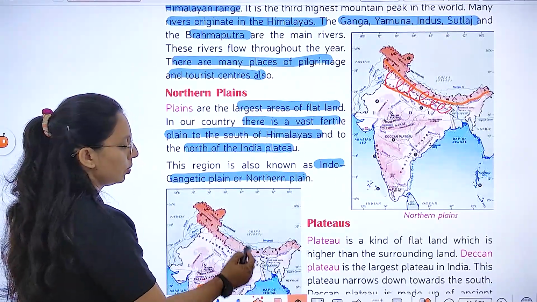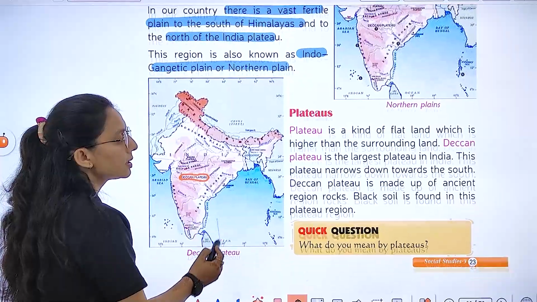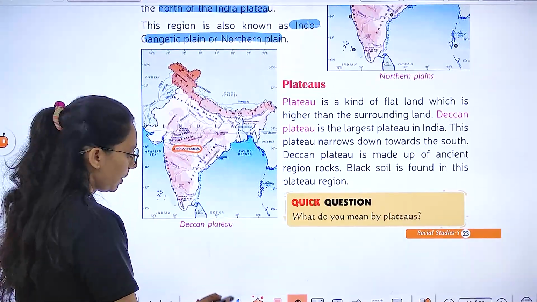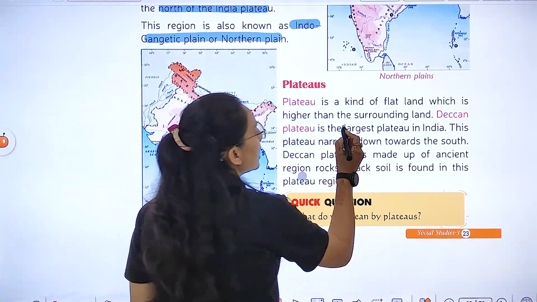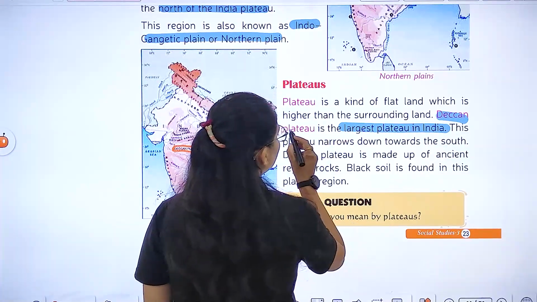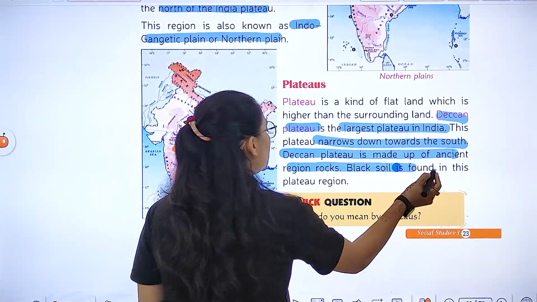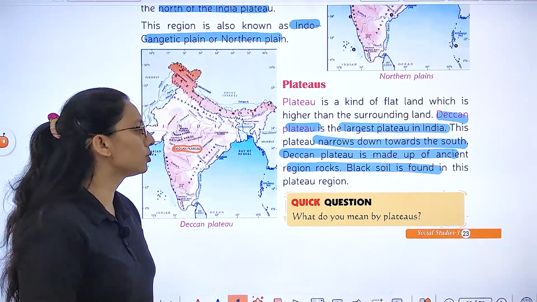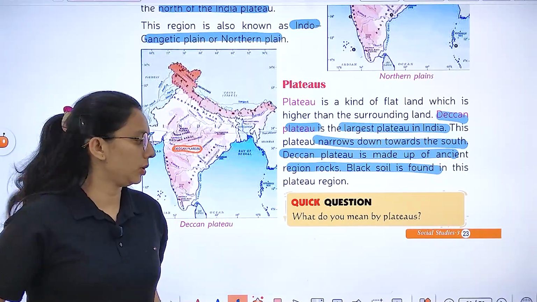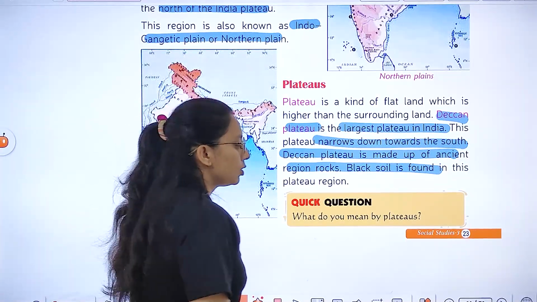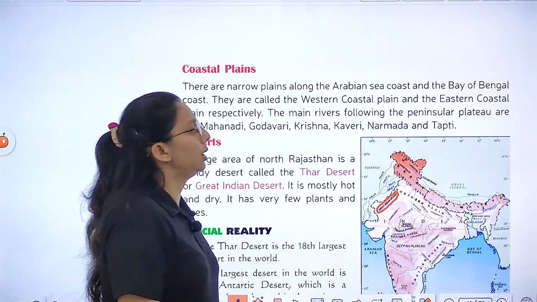Then we have the plateau. It is a kind of flat land which is higher than the surrounding area. Deccan Plateau क्या है आपका? Largest plateau है India का. It is a plateau which narrows down towards the south. It is made up of ancient rocks, and black soil is found in this plateau region. And what do you mean by plateau?